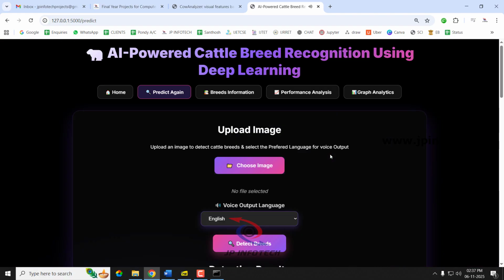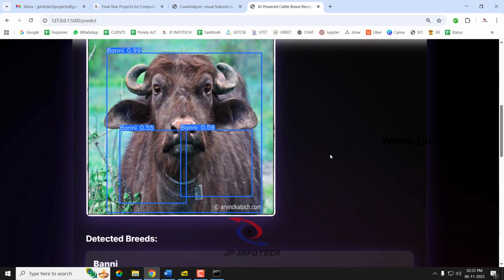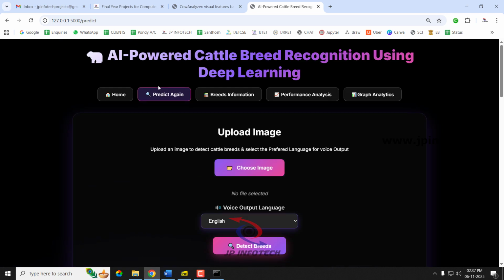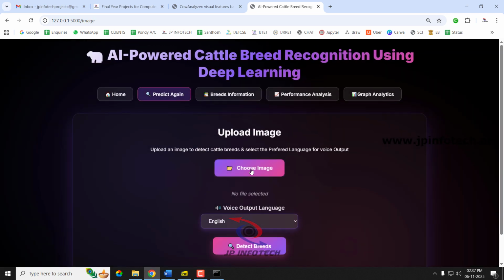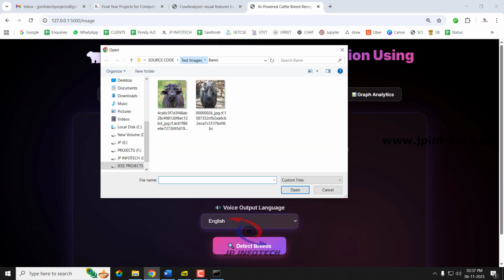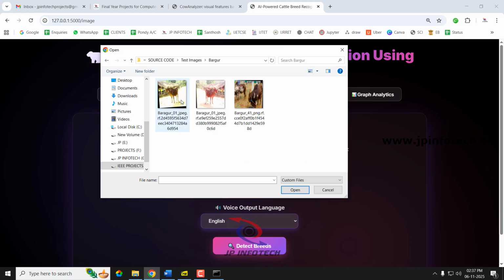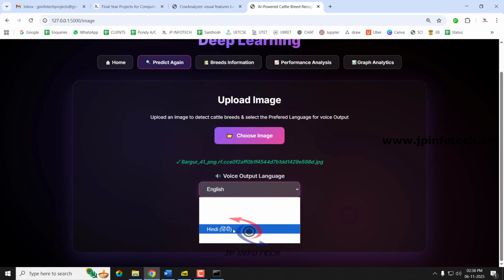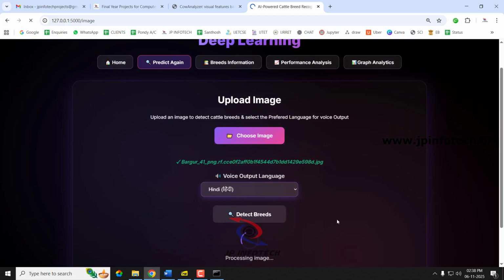So now you can see it has predicted as Banni, and also it has given the voice output in the Kannada language that I have selected. So now let me go to the predict again part. I'll just choose another class of image and let me choose this, and this time I'll select Hindi and let us detect the breed.